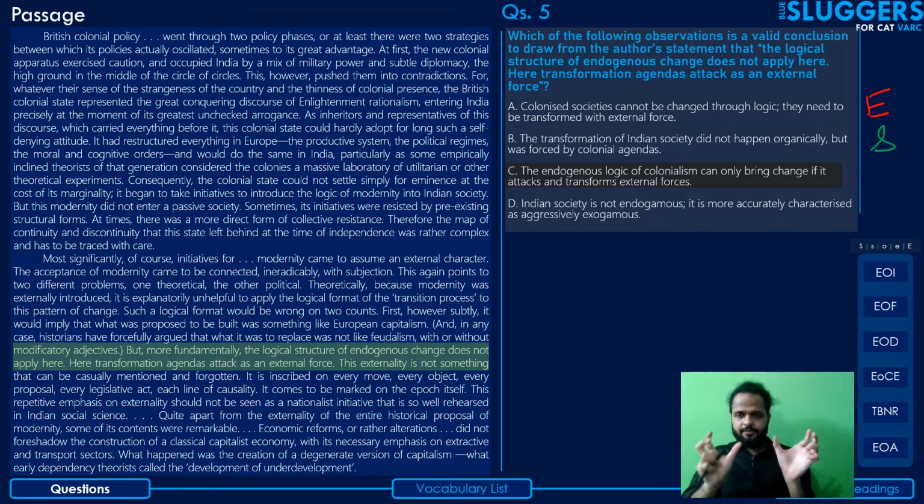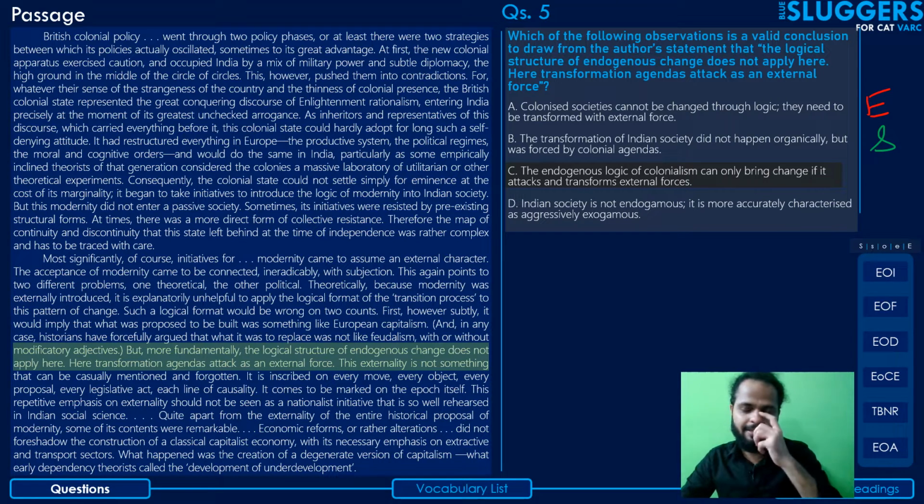See guys, if I take three words, endogenous, logical, structure, and just rearrange them, that does not mean that every arrangement will give me the same idea. The ideas will be substantially different. It's the permutations in which these words are used that make a difference. So just because it says logical structure of endogenous, we're not just going to rearrange the terms here and introduce something slightly more interesting, maybe colonialism.